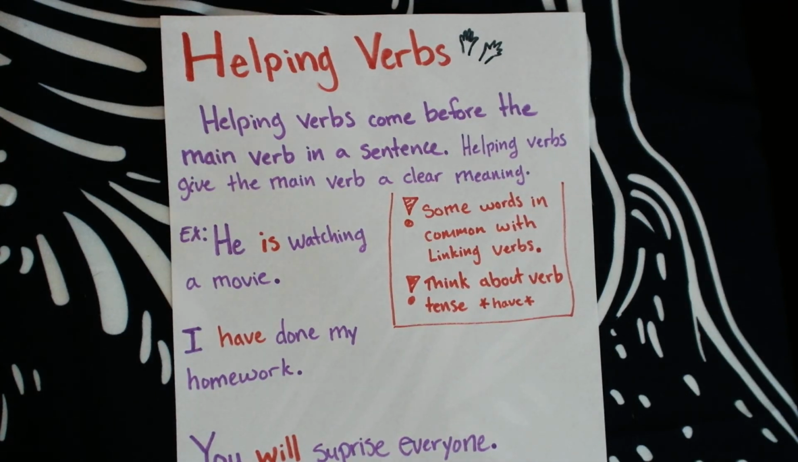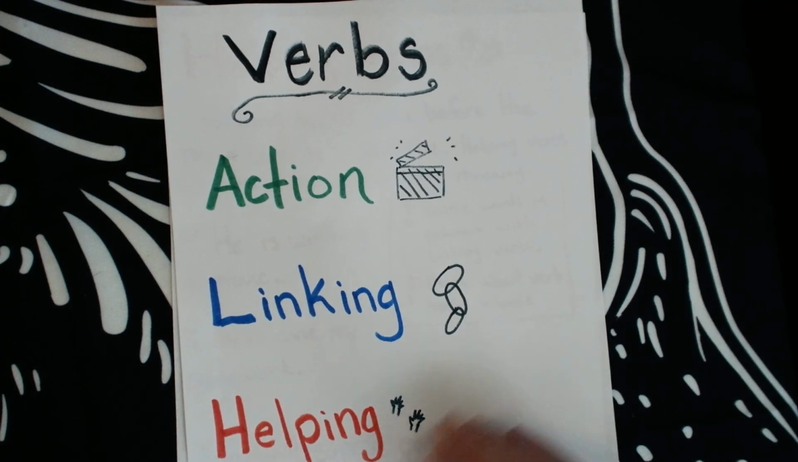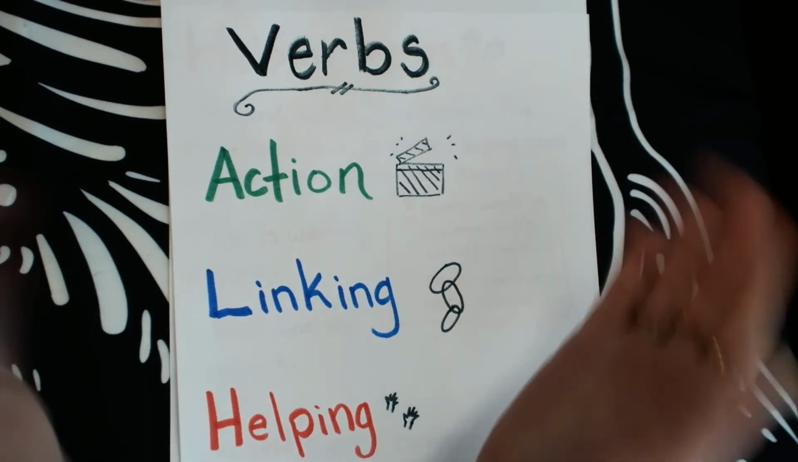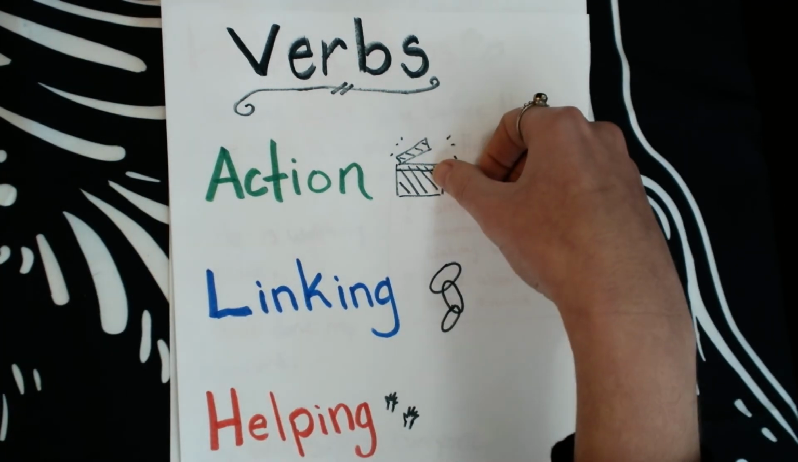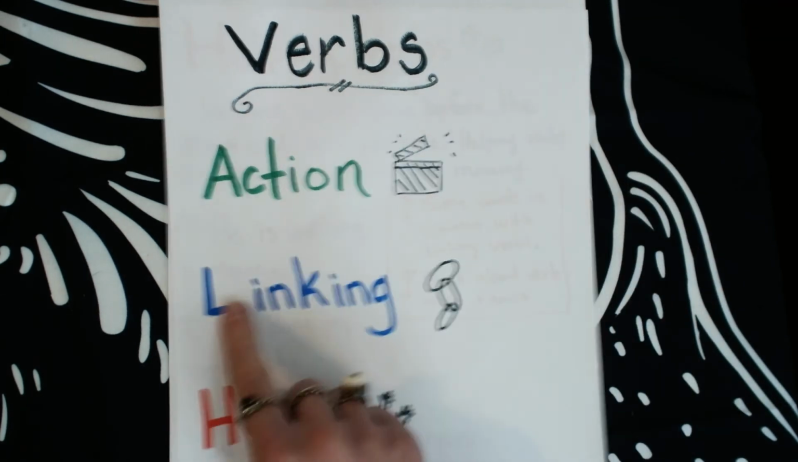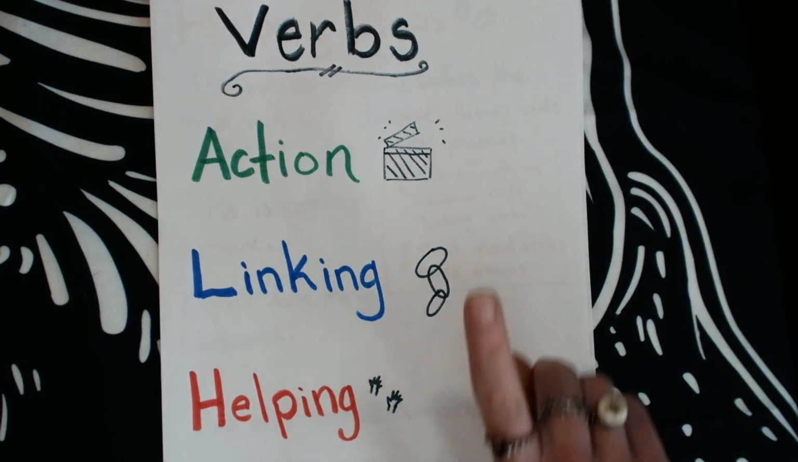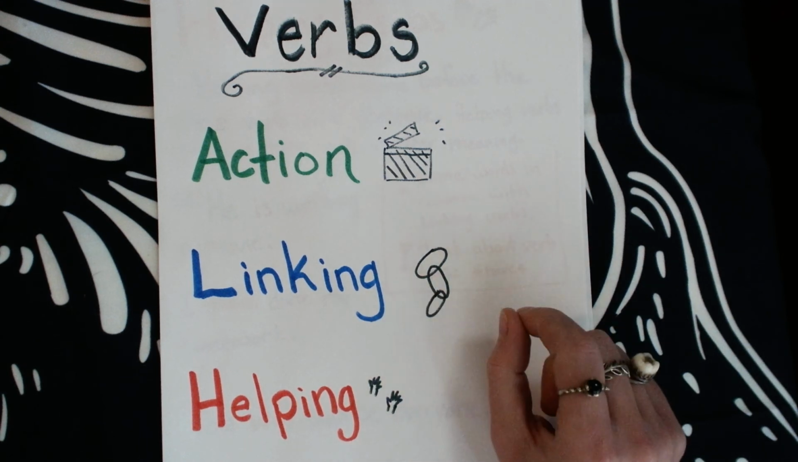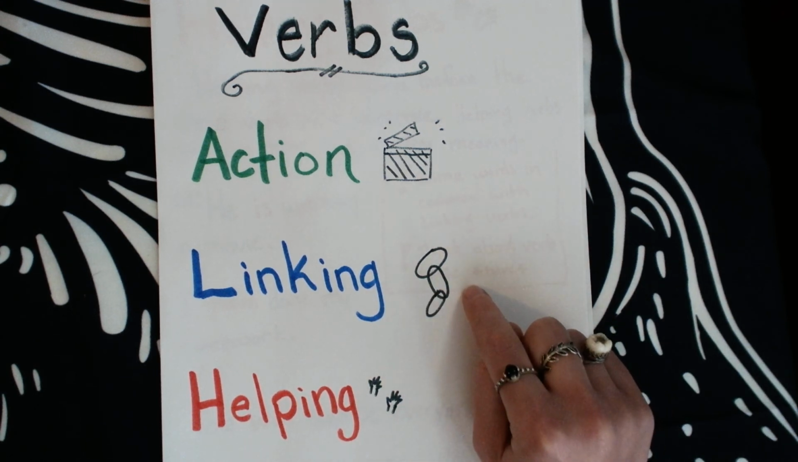So let's remember again, we had our three types of verbs that we looked at. Action, they show something you can do. You can do your lights, camera, action test to see if you can act it out. If you can act it out, it's an action verb. You have your linking verbs. There's just one of these in a sentence. It's usually the only verb in the sentence, and it links the subject to more information about the subject.